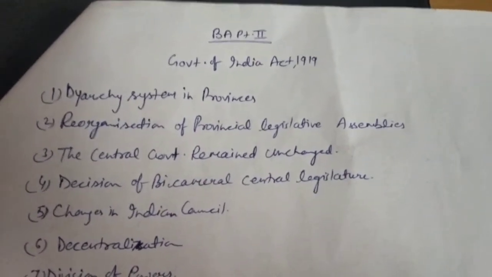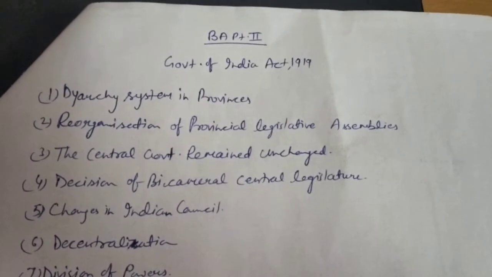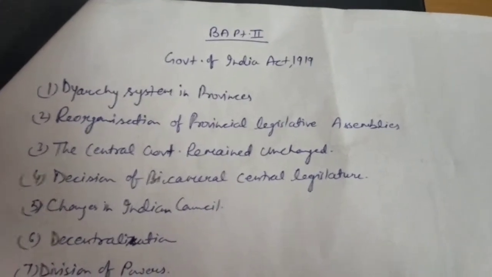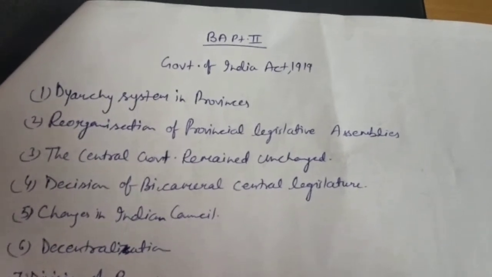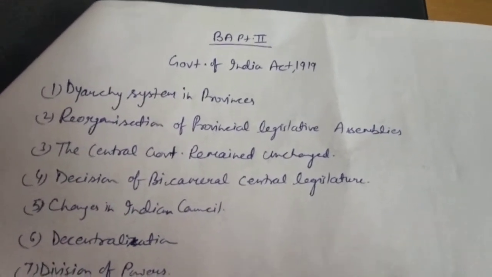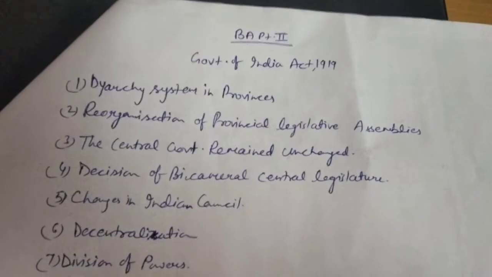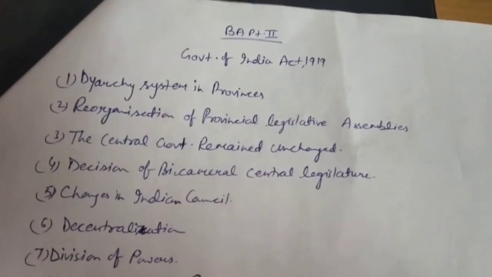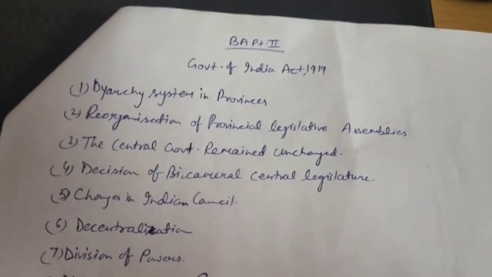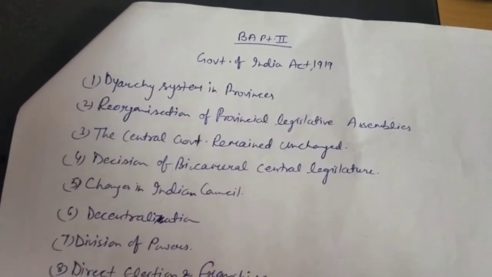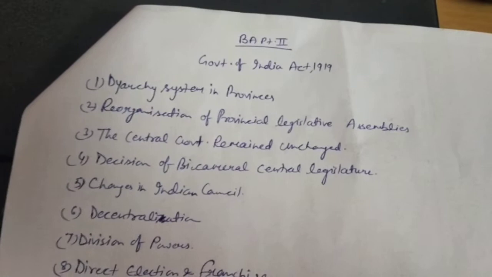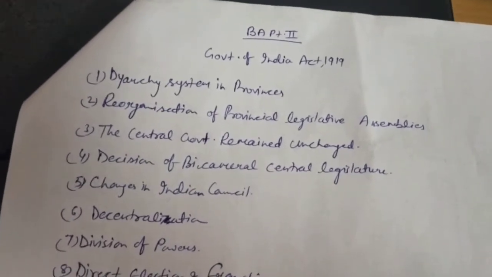This is BA Part 2nd, and in this paper, Indian Political System, today we are going to study about the Government of India Act 1919. So let's have a look at what the features of this act are. One of the most important, and first, was that